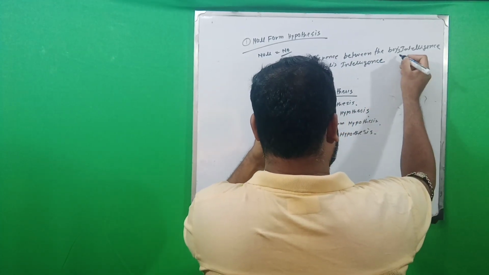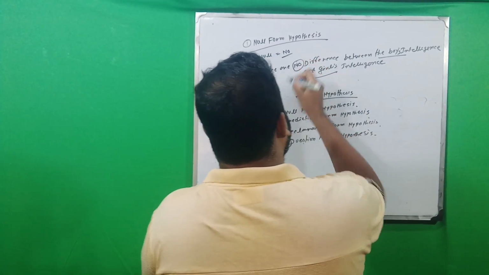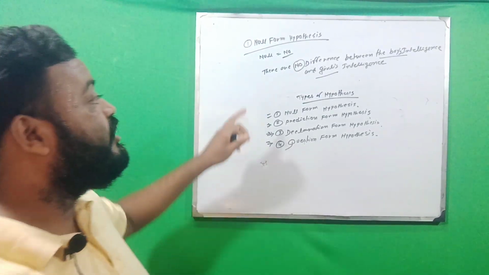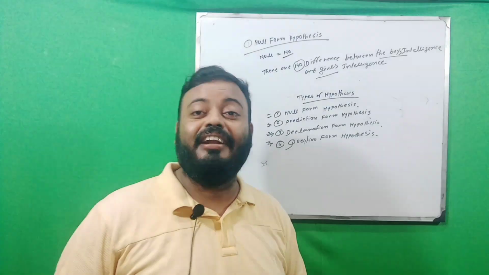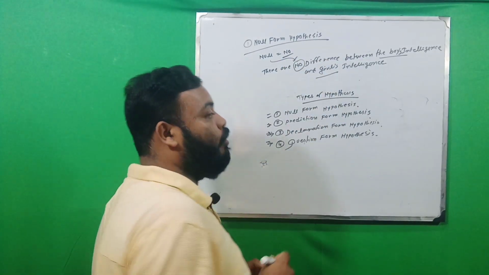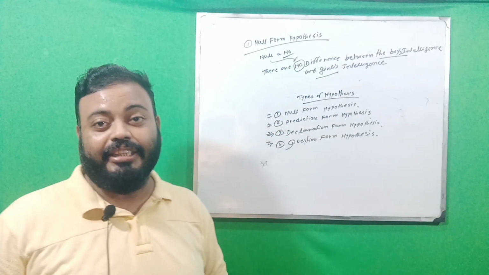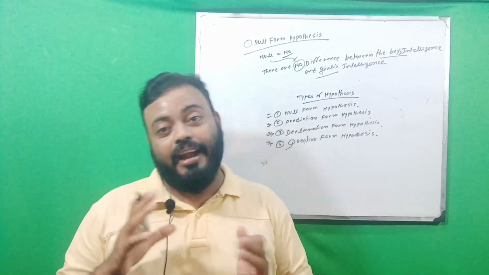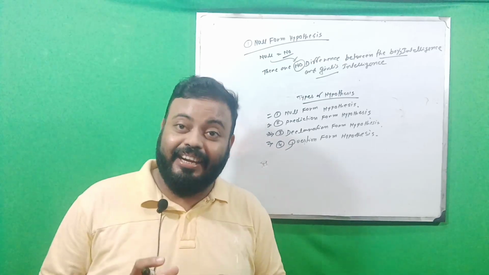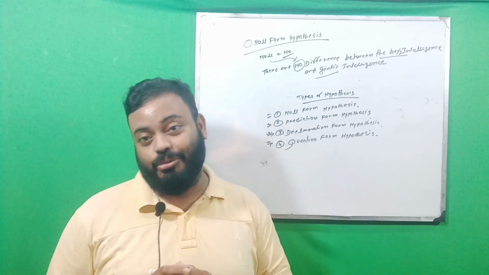So in this null hypothesis about boys and girls, I predict that there is no difference between boys' intelligence and girls' intelligence. When in a research I create a hypothesis and want to prove that there is no significance between x and y, that is when we use the null hypothesis.